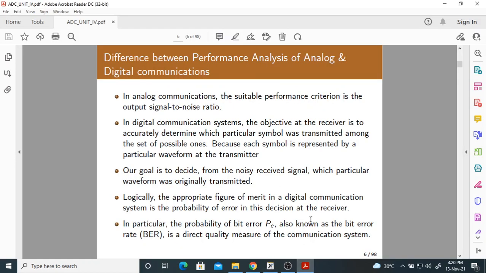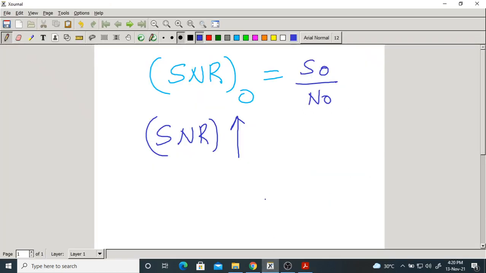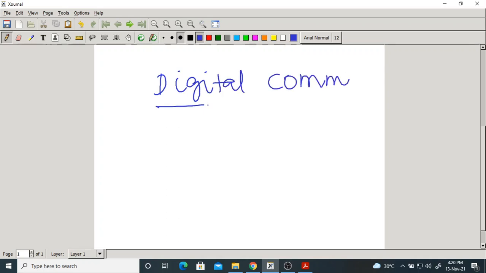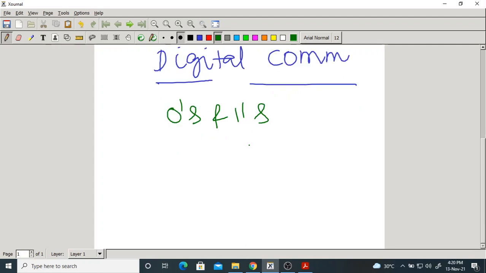Now, when it comes to digital communication, what is the purpose of the receiver? First of all, what do we transmit? We transmit digital data. Generally data means binary data, which is a sequence of zeros and ones. So we transmit a sequence of zeros and ones, something like this. This data is being transmitted.